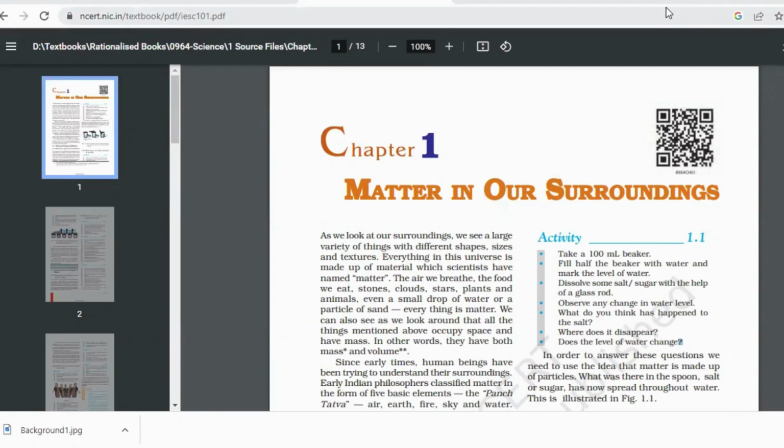If I say in common language, anything which has mass and volume, instead of "occupies space", I would say "volume" because it means the same thing. Got it? Okay. Now let us discuss the examples of matter. Can you tell me any example of matter you know?